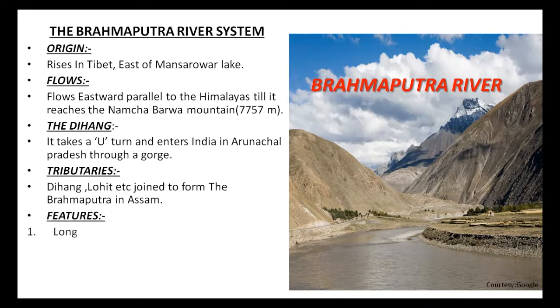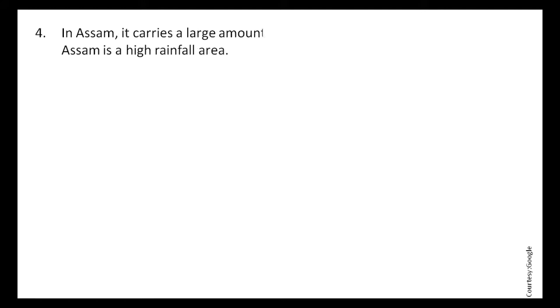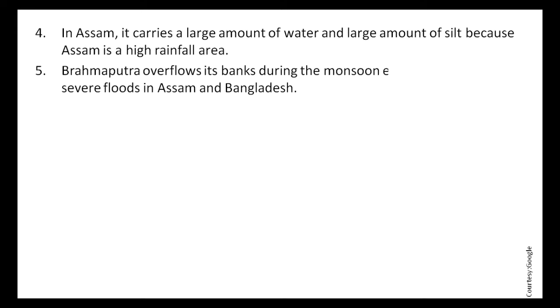Features of river Brahmaputra are that it is longer than Indus and most of its course lies outside India. Brahmaputra river carries very little silt and water from Tibet. In Assam, Brahmaputra river carries a large amount of water and large amount of silt because Assam is a high rainfall area. Brahmaputra overflows its bank during the monsoon every year, causing severe floods in Assam and Bangladesh.